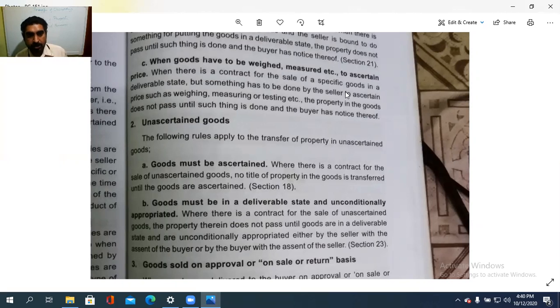Second, goods must be in a deliverable state and unconditionally appropriated. So where there is a contract for the sale of unascertained goods, the property therein does not pass until the goods are in a deliverable state and are unconditionally appropriated either by the seller with the assent of the buyer or the buyer with the assent of the seller.